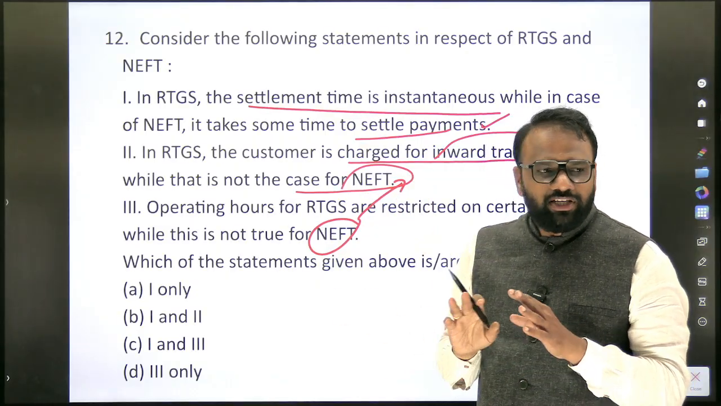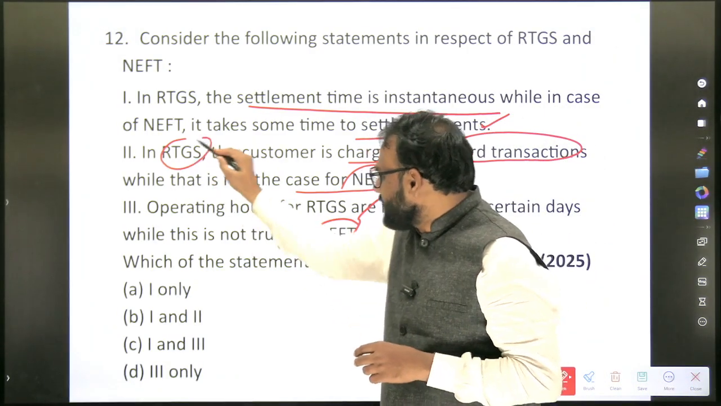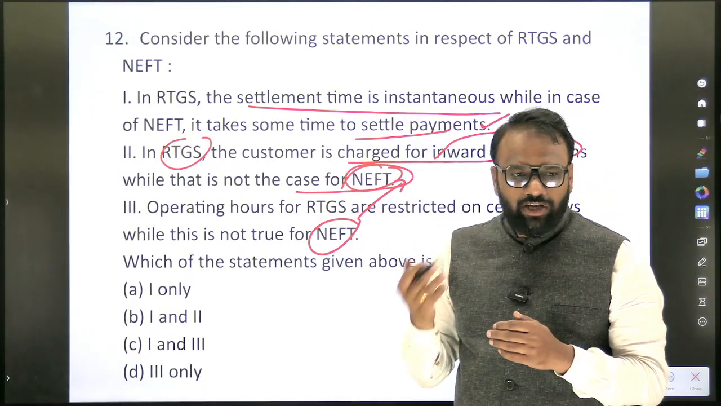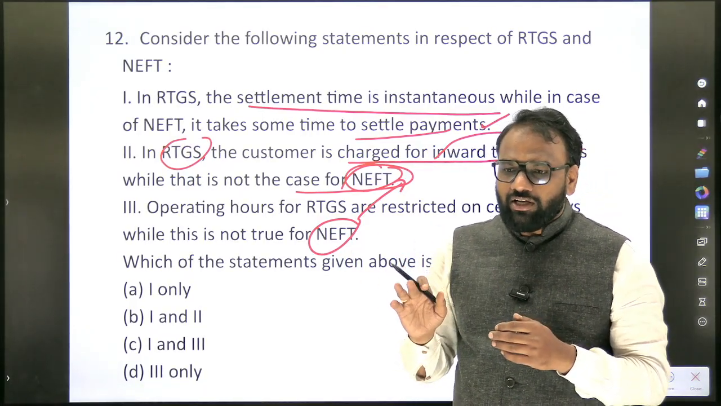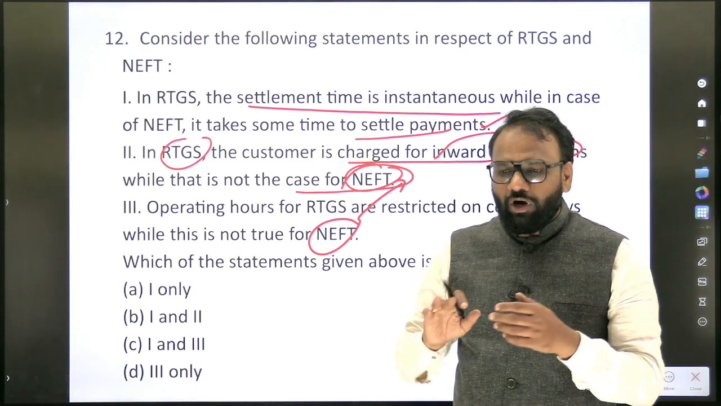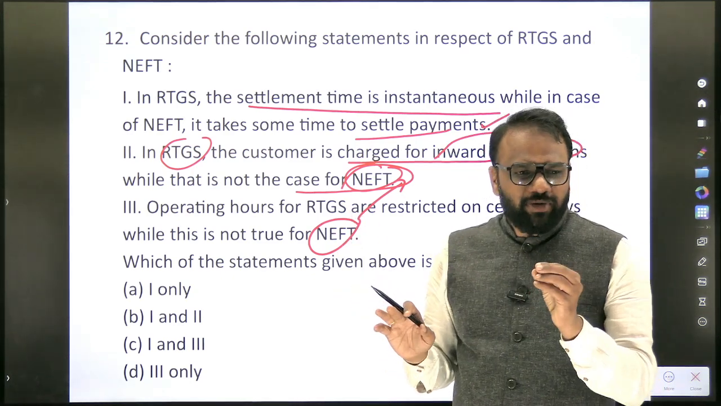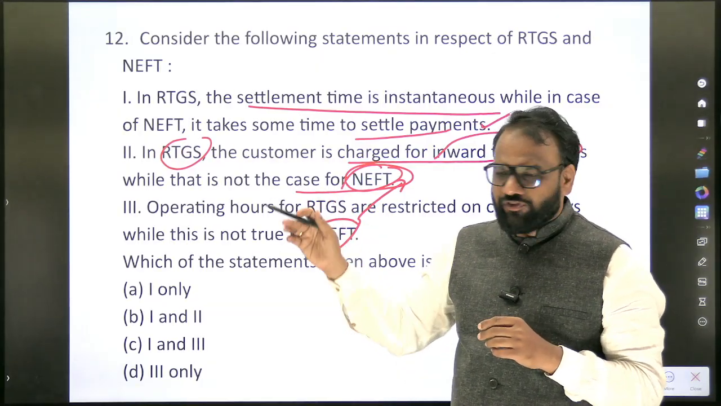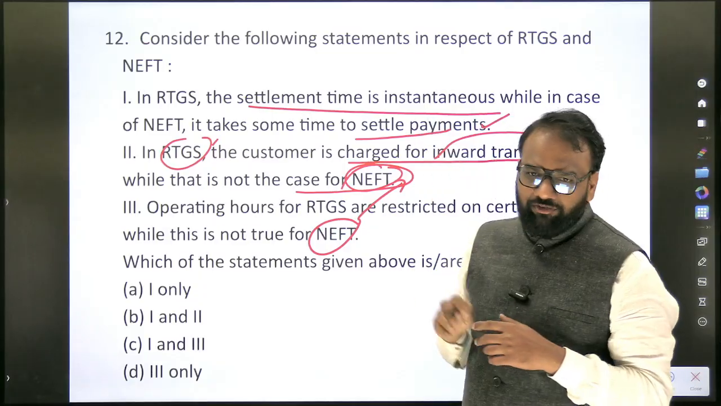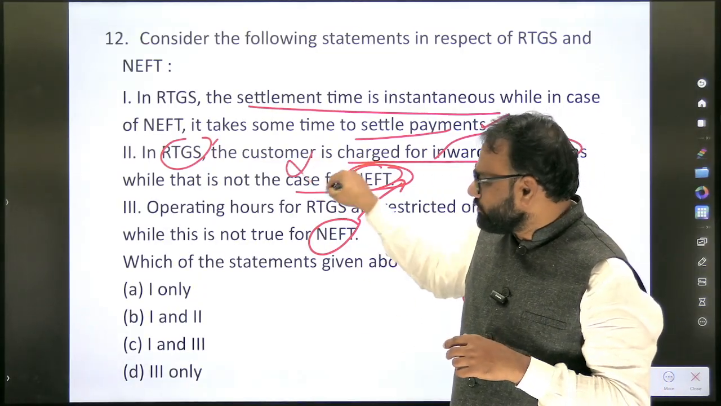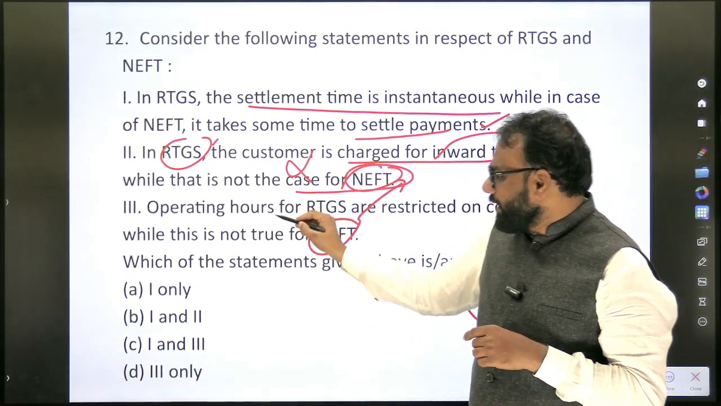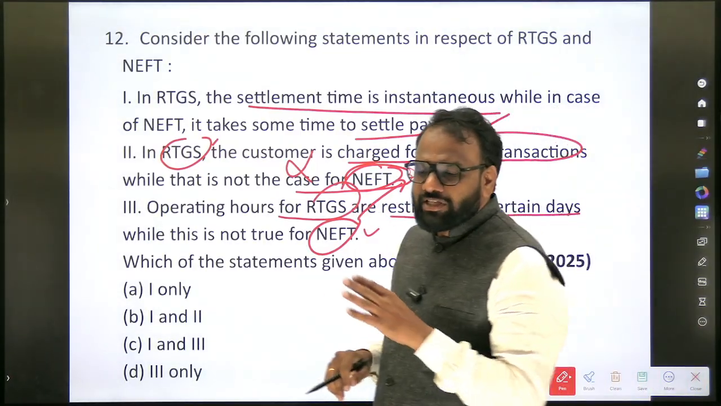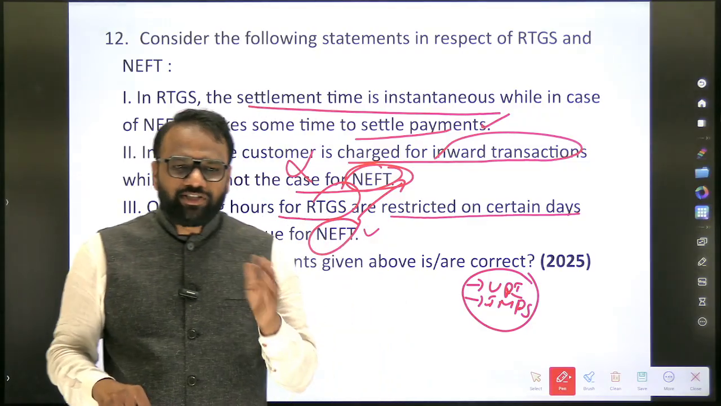In RTGS, the customer is charged for inward transactions, while that is not the case for NEFT. So this is false in both the cases. In both RTGS as well as NEFT, there is no charge for inward or outward, especially when it comes to online transactions. When it comes to offline branches, if you want to do NEFT through offline, some branches may charge you, but generally it is free. Whether it is inward or outward, it is free, both in case of RTGS as well as NEFT. So it is false. Operating hours for RTGS are restricted on certain days, while this is not true for NEFT. There is no restriction on the operating hours. Both the systems operate